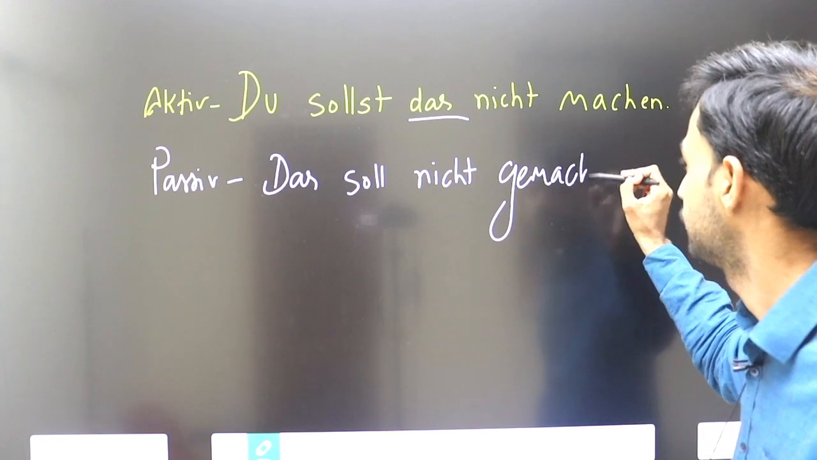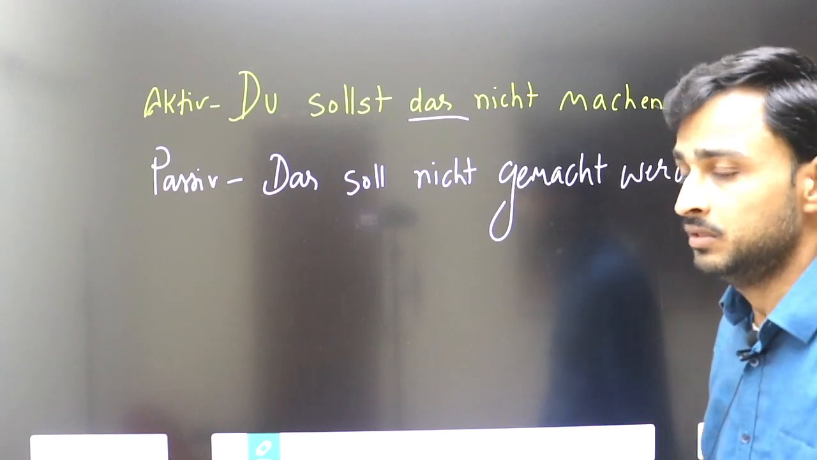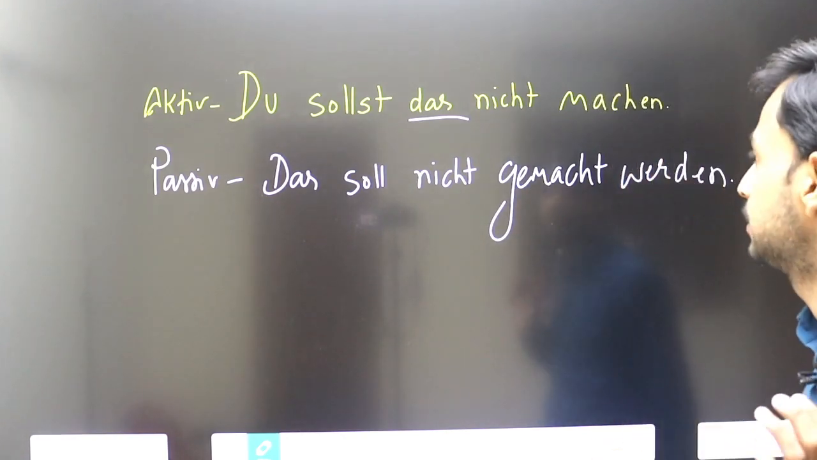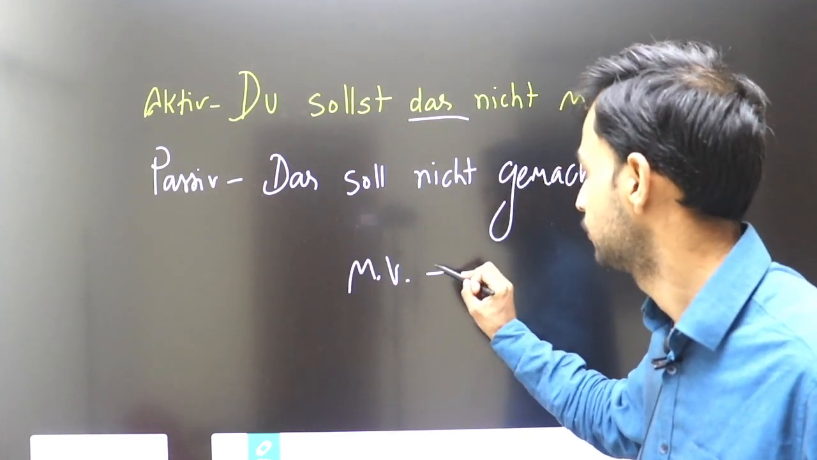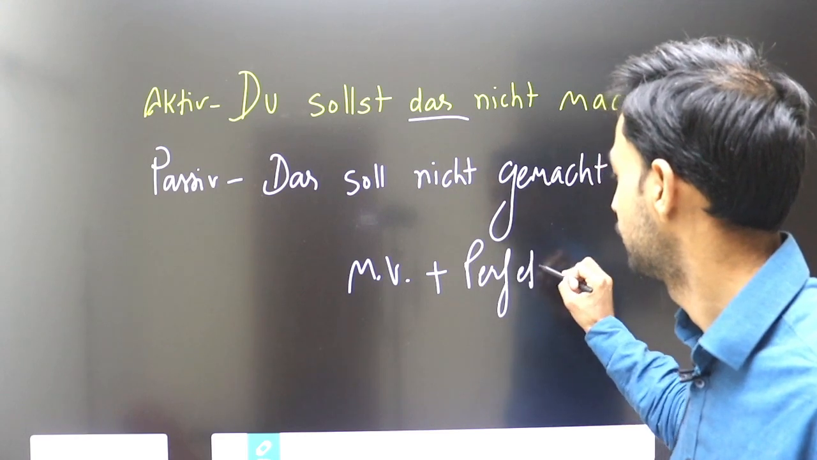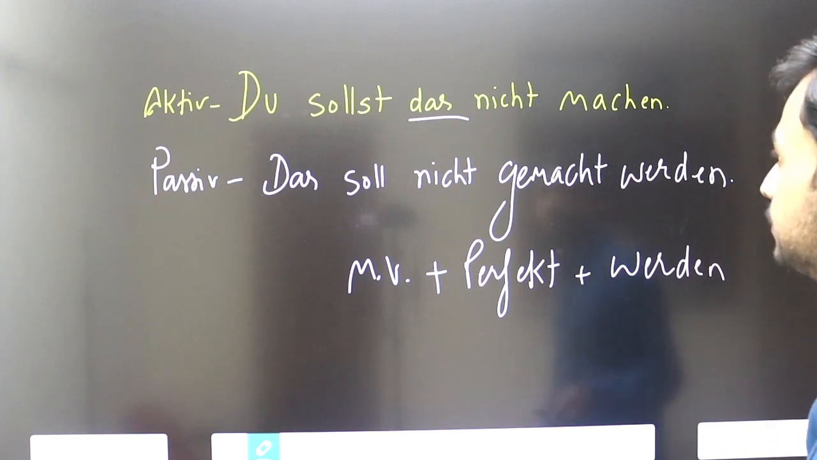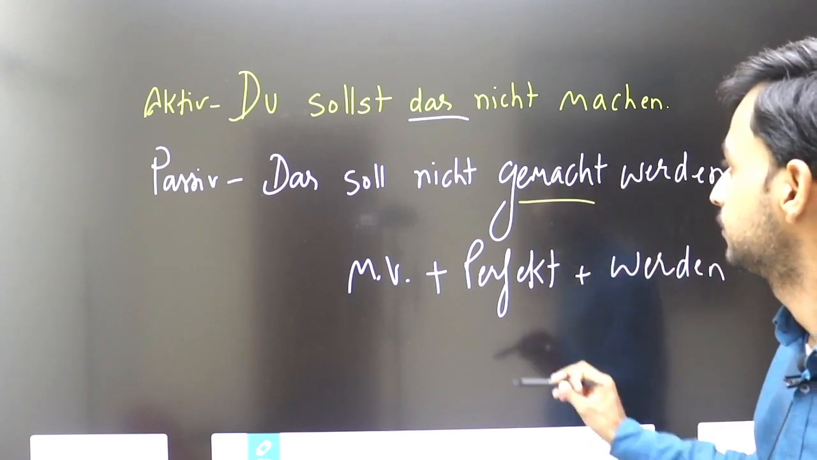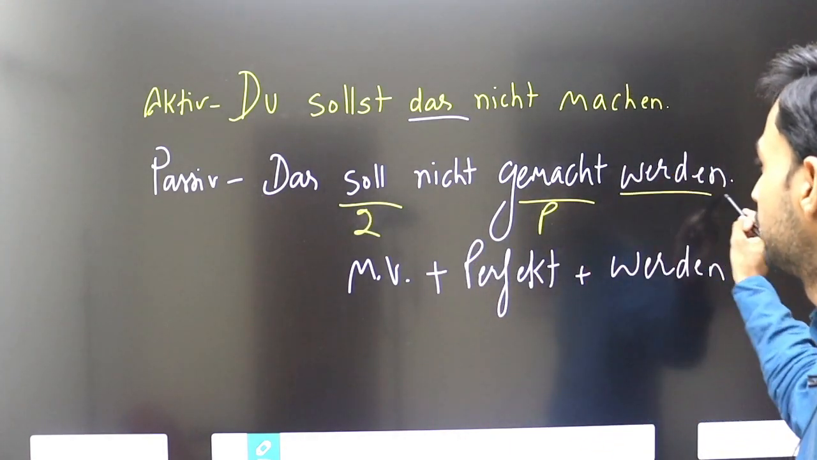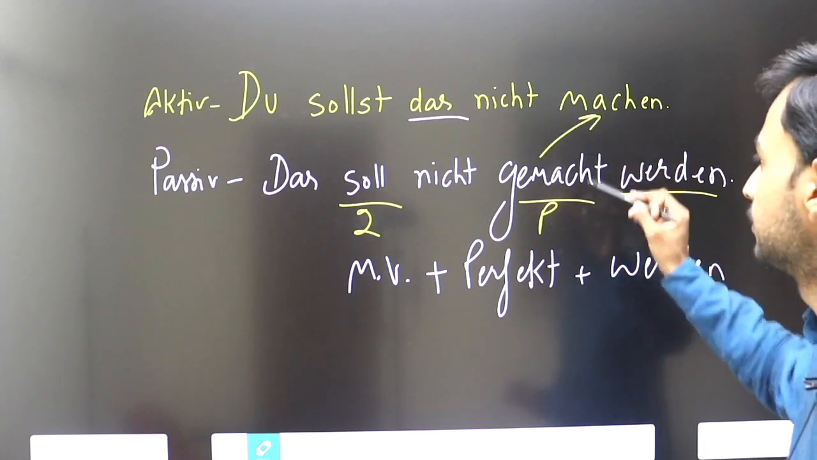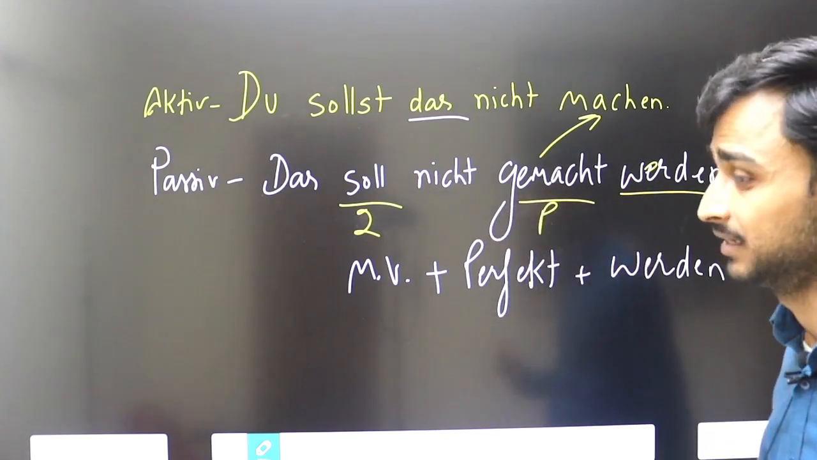It seems to be complicated for you, those who are learning first time, but you can watch previous video. Link you will find below in the description. So the rule says, modal verb plus perfect plus werden. See, this is perfect form, this is modal verb. Modal verb second place, then perfect, then werden. I have followed the rule. Perfect of machen is gemacht. Werden as it is I have to use. So it means this should not be done.